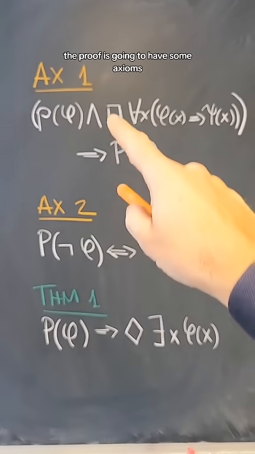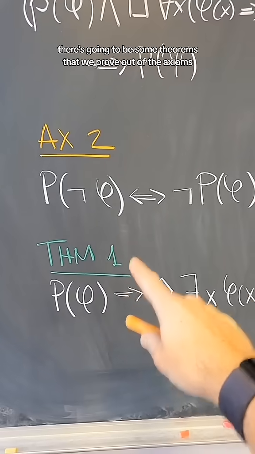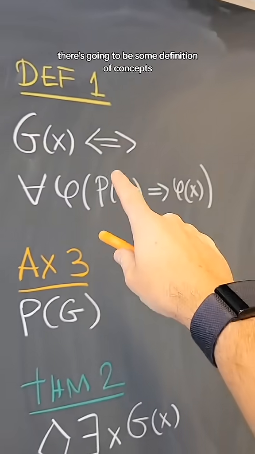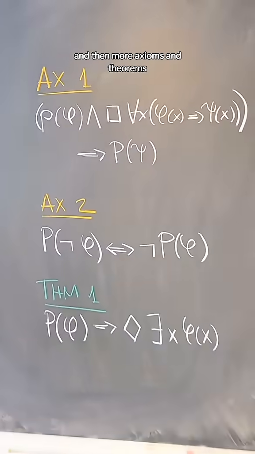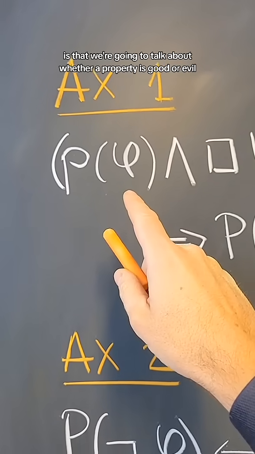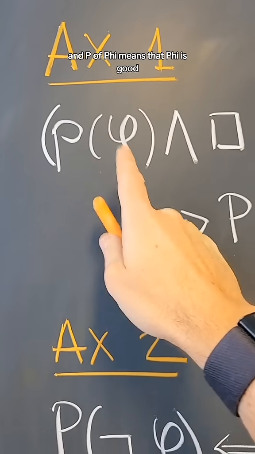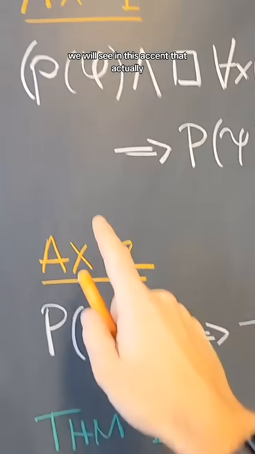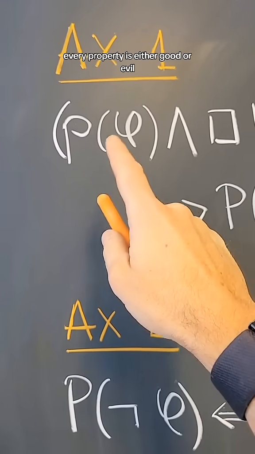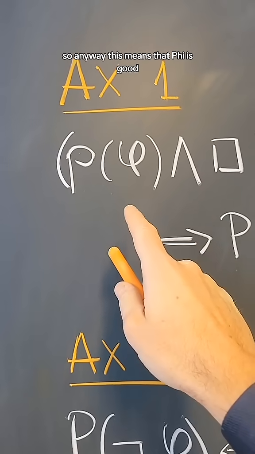The proof is going to have some axioms, our assumptions. There's going to be some theorems that we prove out of the axioms. There's going to be some definition of concepts, and then more axioms and theorems. The first thing to note is that we're going to talk about whether a property is good or evil, and P of phi means that phi is good. We will see in this axiom that actually every property is either good or evil. So anyway, this means that phi is good.